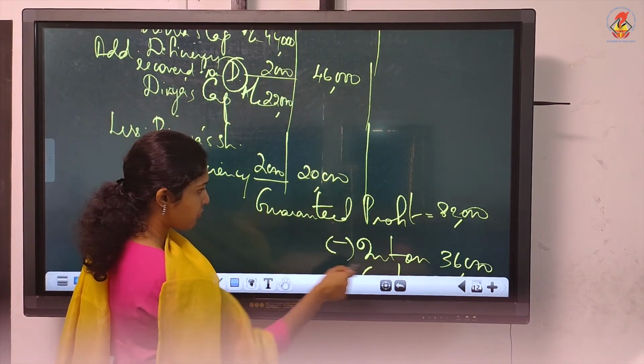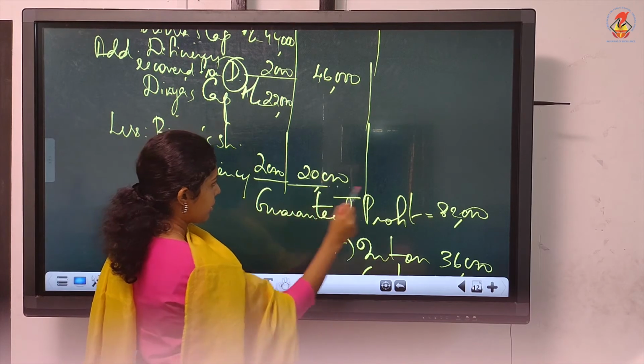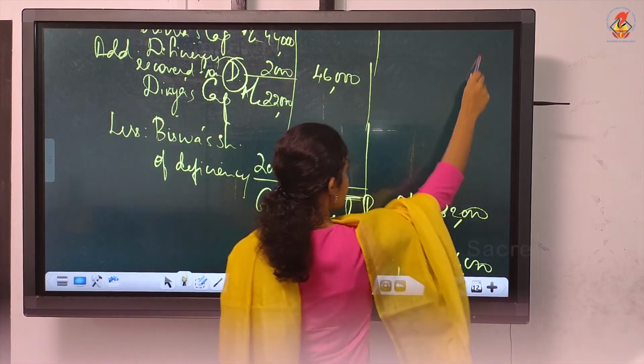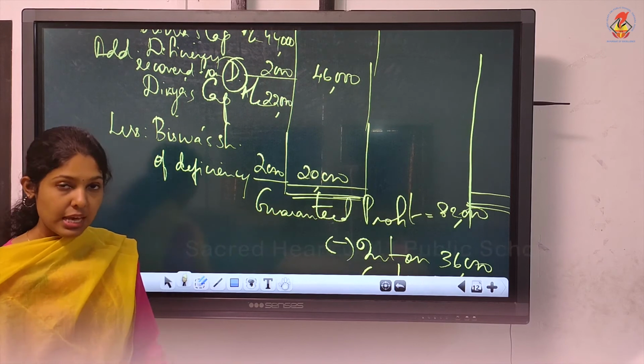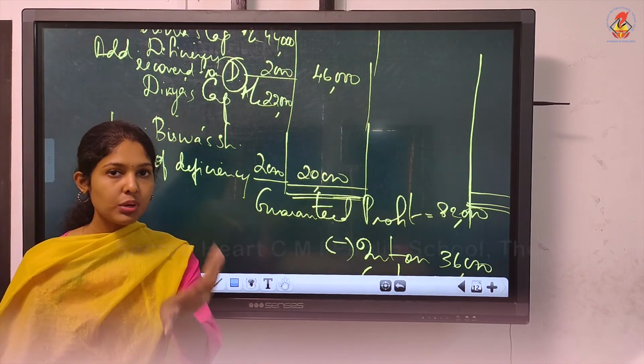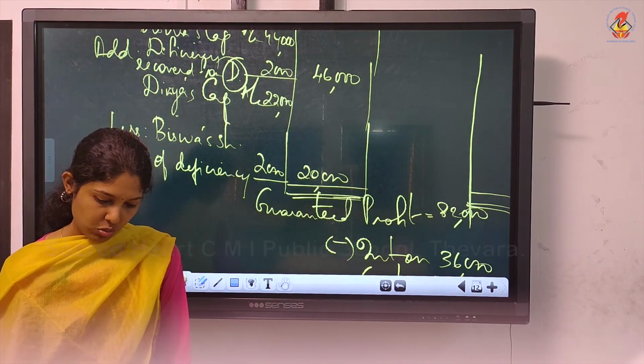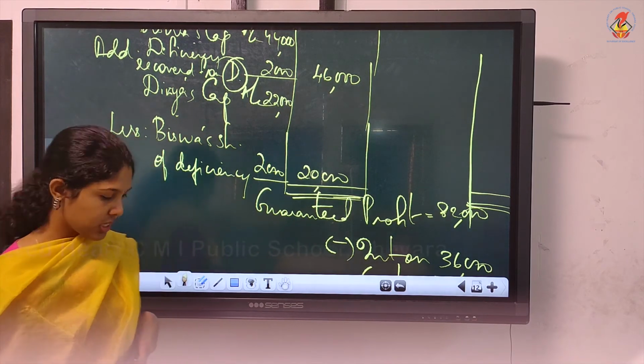So this portion you have to do very carefully. Guaranteed profit, the amount don't write 82. Since you already provided interest on capital, that particular amount you have to deduct and take. Salary already they have excluded, so nothing to be done. We will do illustration 56.